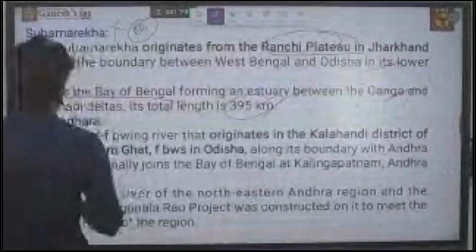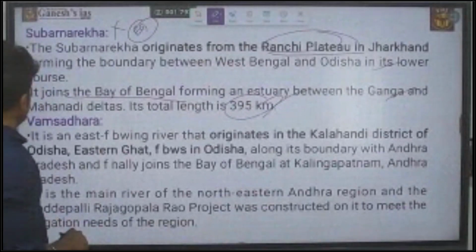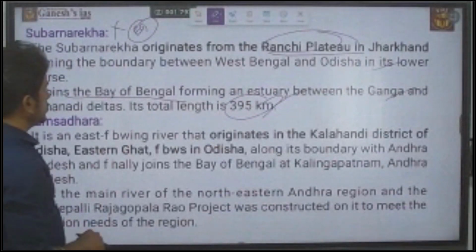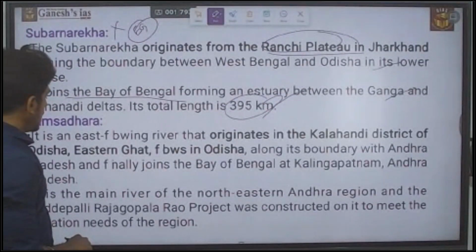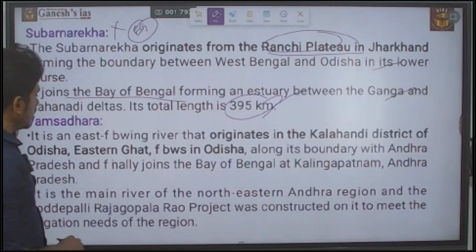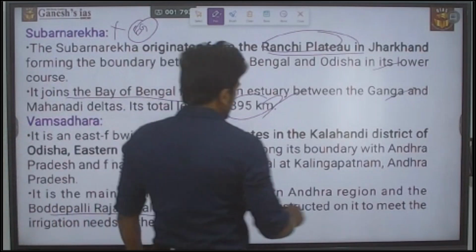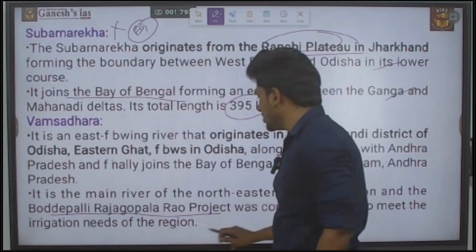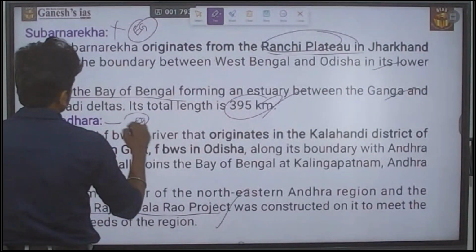Next, Vamsadhara. It is an east flowing river that originates in the Kalahandi district of Odisha, in the Eastern Ghats. It flows in Odisha along its boundary with Andhra Pradesh, and finally joins the Bay of Bengal at Kalingapatnam in Andhra Pradesh. It is the main river of the northeastern Andhra Pradesh region, and the Gotta Barrage, Bodipalli Rajagopalarao project was constructed on it to meet the irrigation needs of the region. So Vamsadhara belongs to the Eastern Ghats.